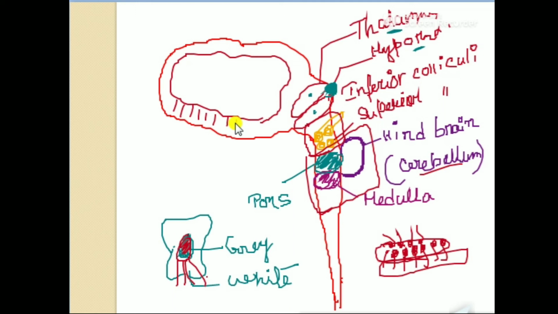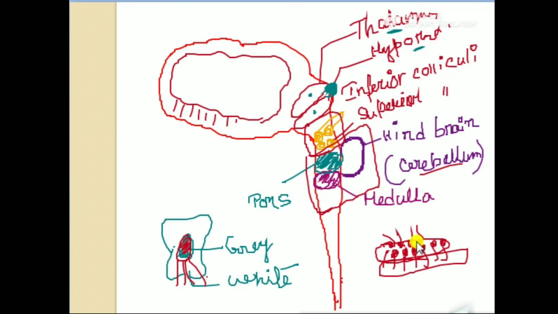How are these two equal parts joined? They are joined with the help of the nerve tract coming out from the white matter. It is known as the corpus callosum. And the grey matter is grey because the cell bodies of the neurons are accumulated. From here we can see there is a hindbrain part, a midbrain part, and a forebrain part.